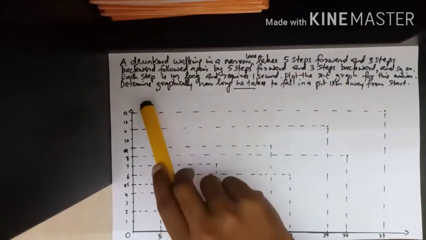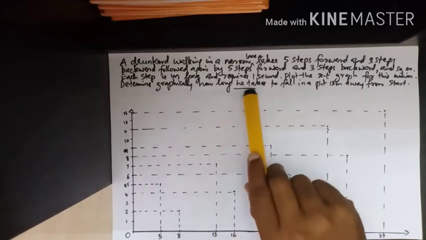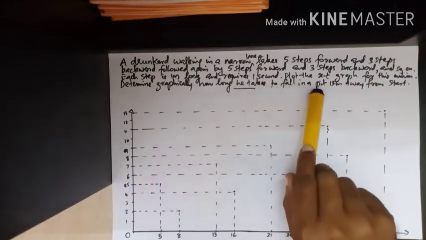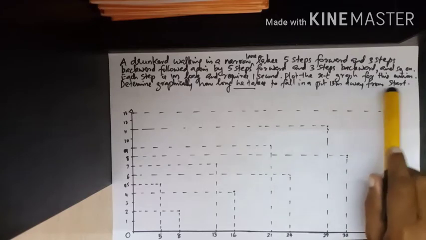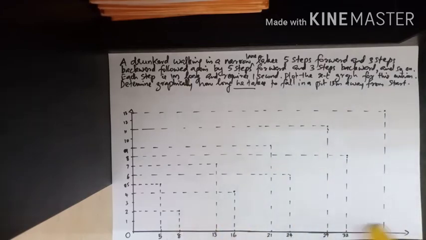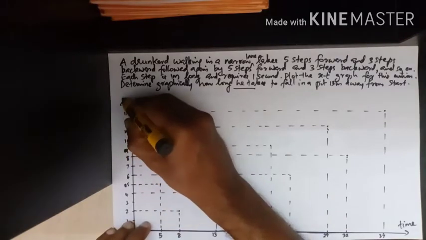And also we need to determine graphically how long he takes to fall in a pit 13 meters away from start. Okay, we need to plot a position time graph. So along the x-axis we can take time, and on the y-axis we have position x.